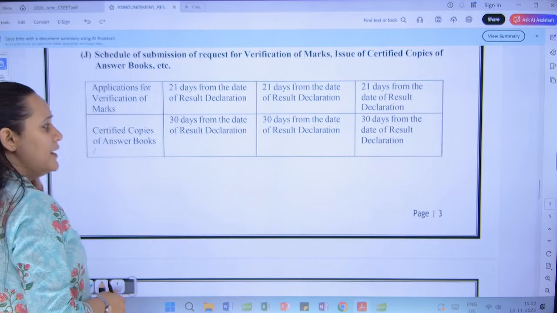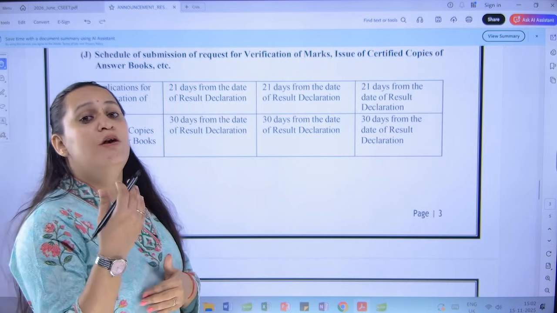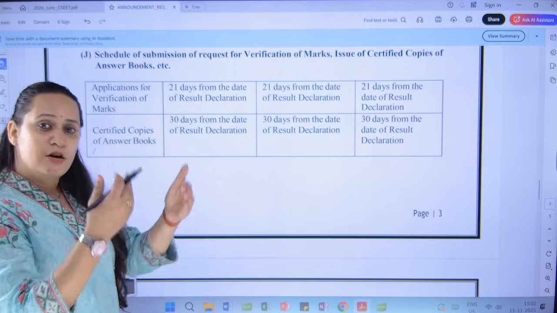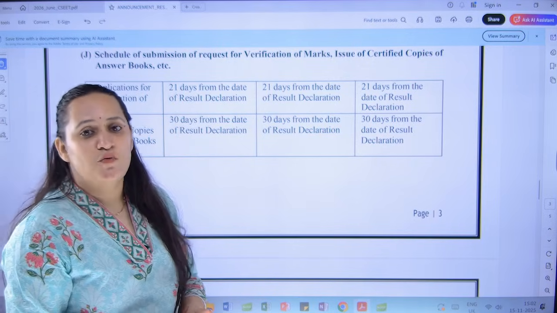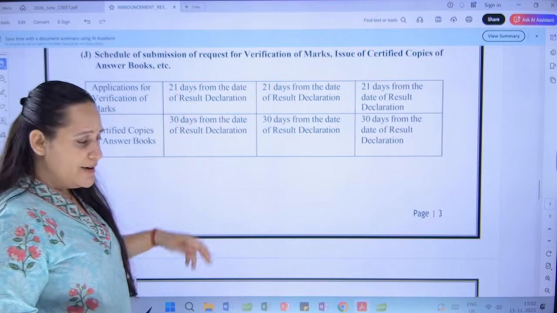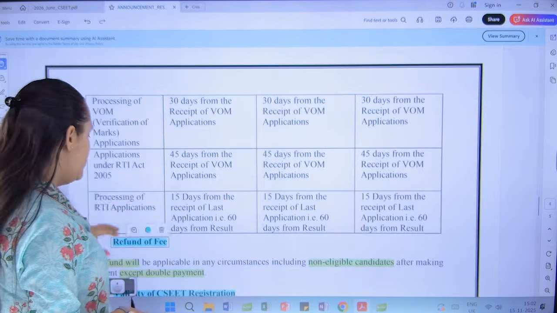Schedules have been given for when you want to verify the marks or apply for retotaling. If you want a certified copy, if you want to get the Xerox of your answer paper after it has been corrected, you can make an application for that. Cut-off dates and schedules have been provided.